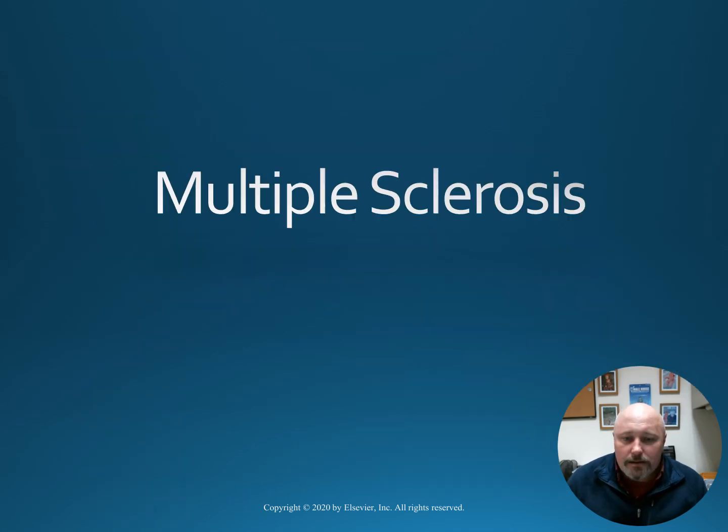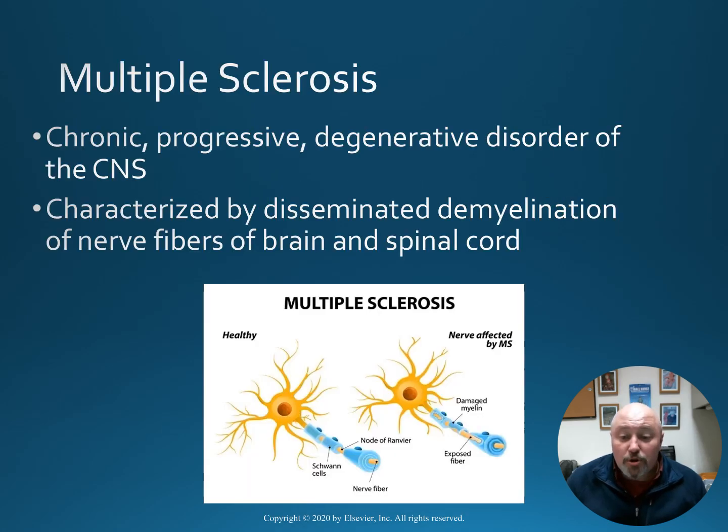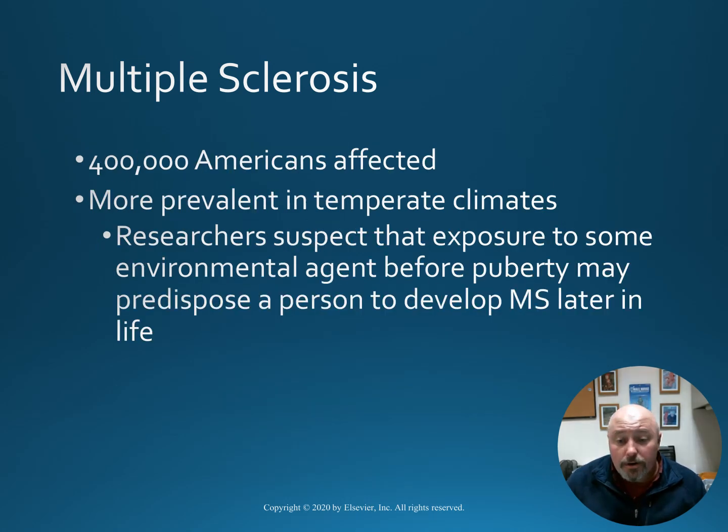Let's talk about multiple sclerosis. Multiple sclerosis is a chronic, progressive, degenerative disorder of the central nervous system. It's characterized by disseminated demyelination of nerve fibers to the brain and spinal cord, as we've got a picture demonstrating there at the bottom of the slide, of that myelin sheath being worn away off of the nervous system. There are up to 400,000 Americans affected, and it's more prevalent in temperate climates.